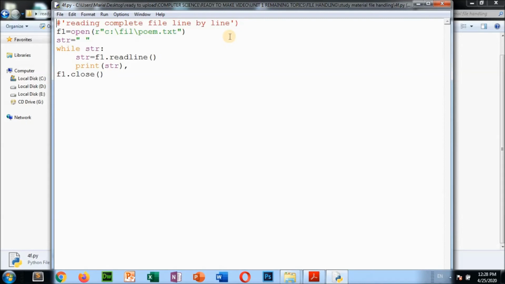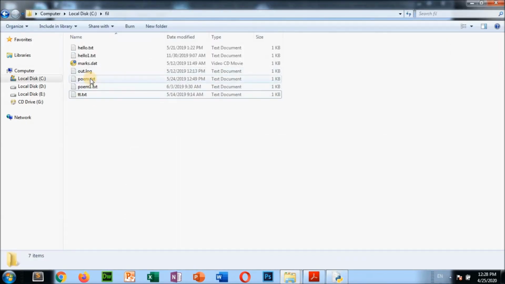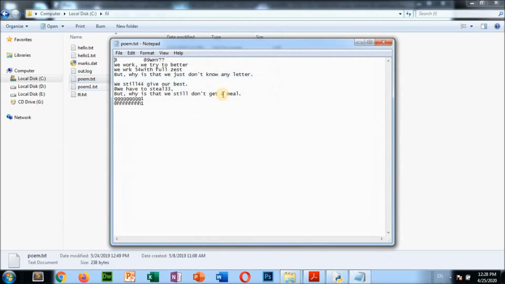Reading complete file line by line. So readline for reading a single line, readlines for every line, and you are going to read line by line. Suppose first line, second line, third line, like that you are going to read and display. So f1 open with r for read mode. You are opening this file. Now from this path, poem.txt, in C drive, in the field folder, this poem.txt file is there.